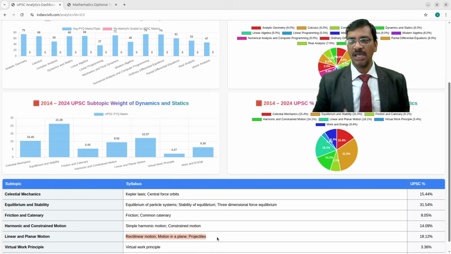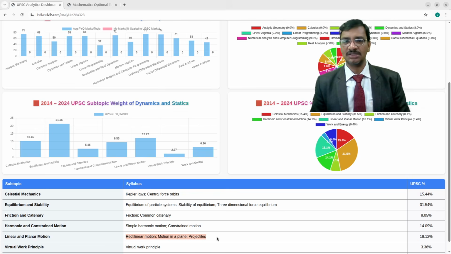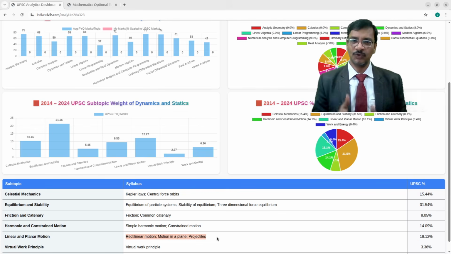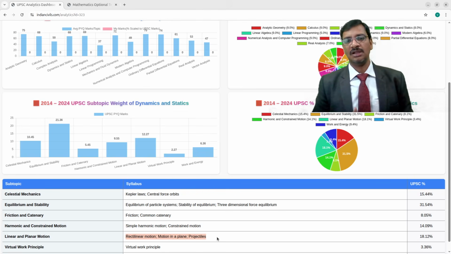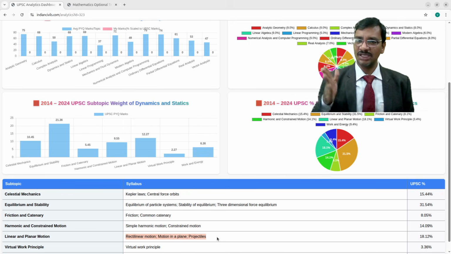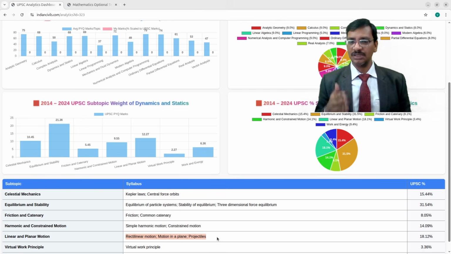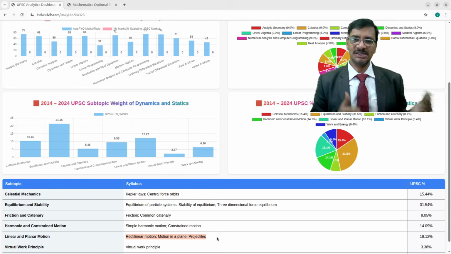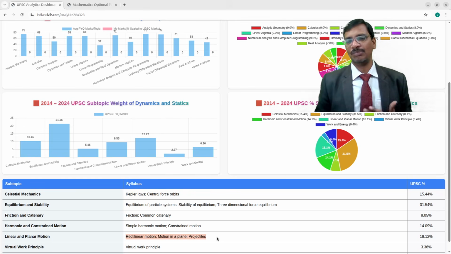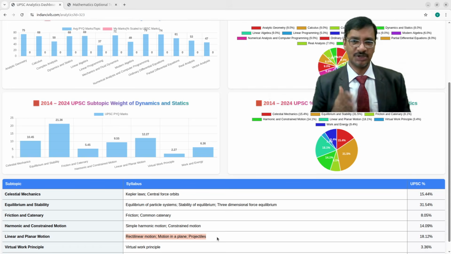That means if you focus only on these two areas, then the complete syllabus, if you feel it is very tough to understand, then you focus only on the equilibrium of the body and also rectilinear motion, then there is very high probability that you can easily compete with the people who have prepared the complete syllabus. So that way you need to intelligently plan your syllabus. That is very important to understand.